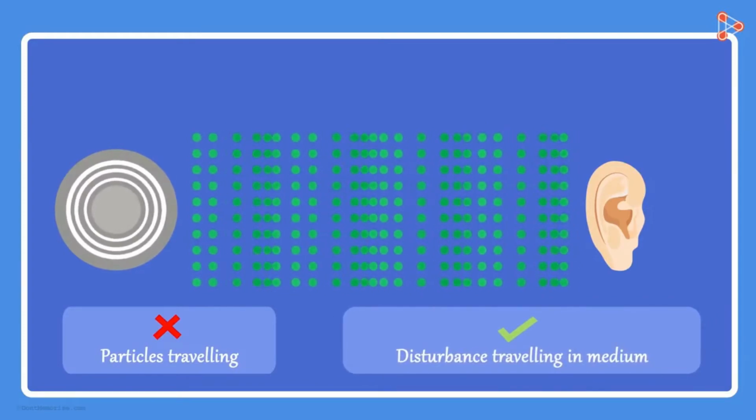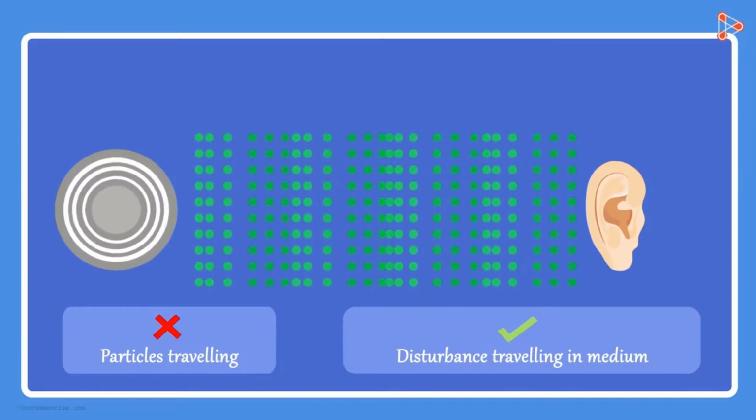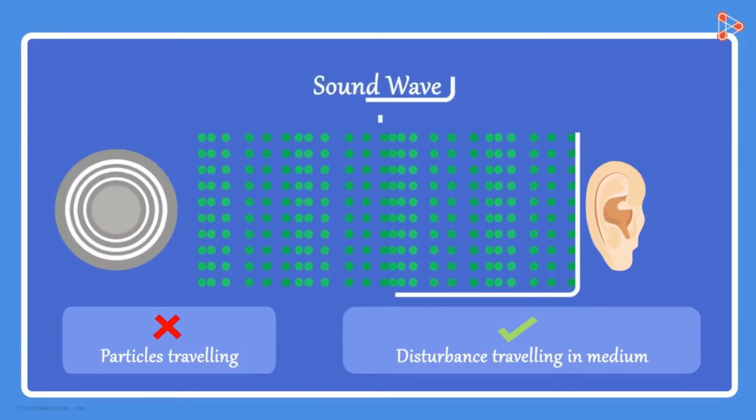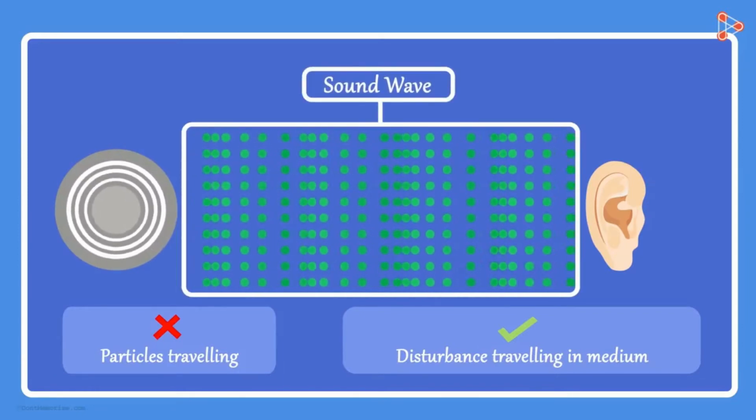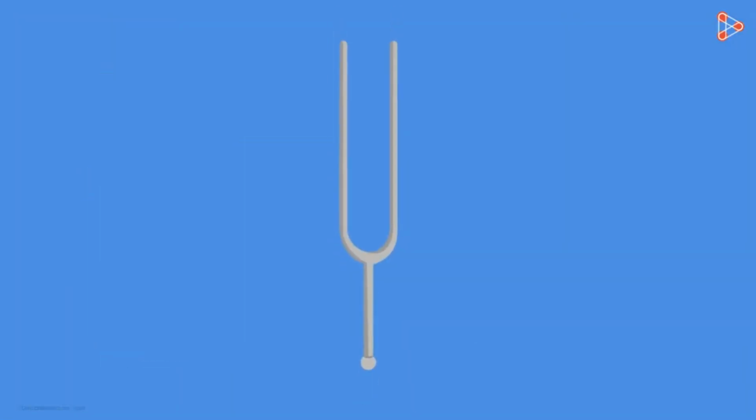The particles are merely oscillating from their mean positions. This disturbance created by the vibrating object in the medium is what we call a sound wave. But what does this disturbance look like? Let us study this with the help of a tuning fork. Here we take air as a medium of propagation.